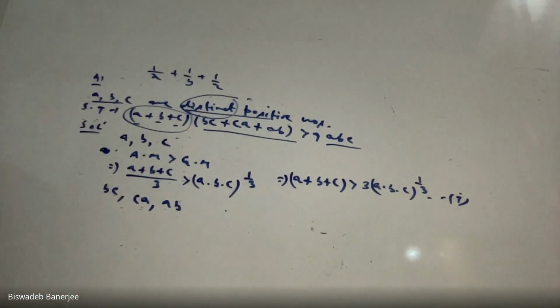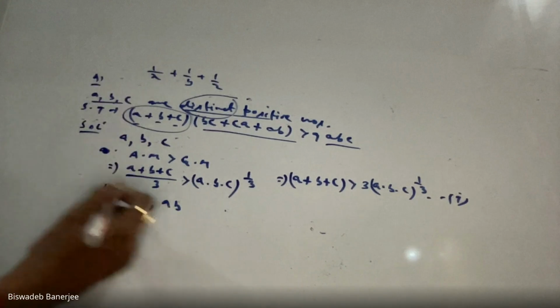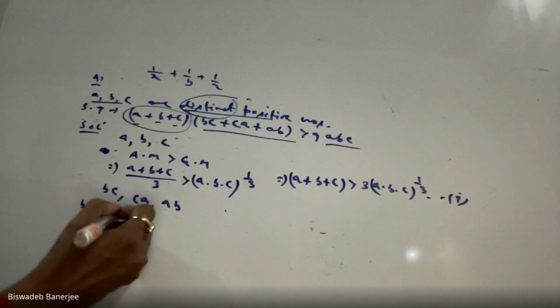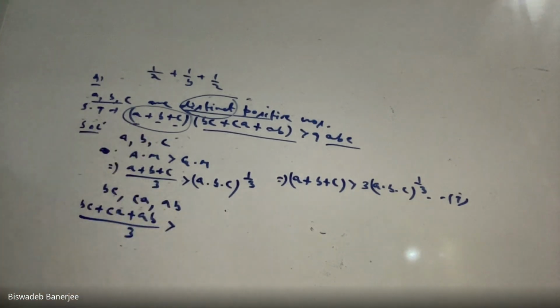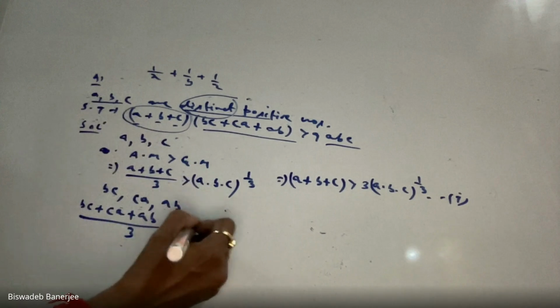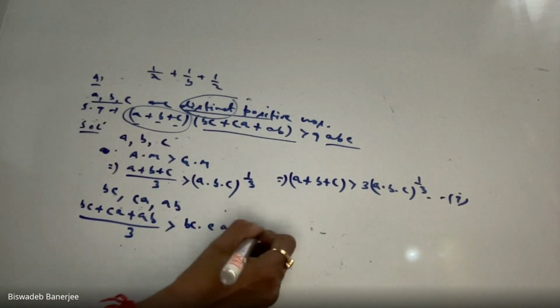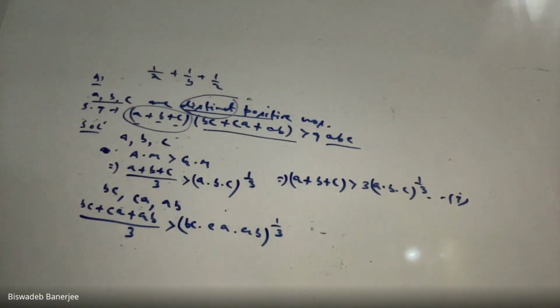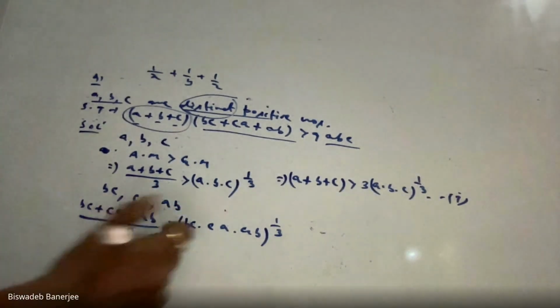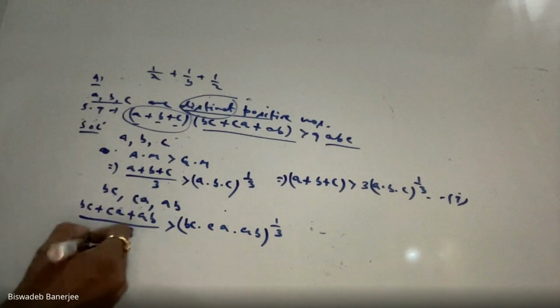Just remember these three. So if we take the arithmetic mean, (BC plus CA plus AB) by 3, arithmetic mean is greater than geometric mean. This is my geometric mean. Clear? Okay.